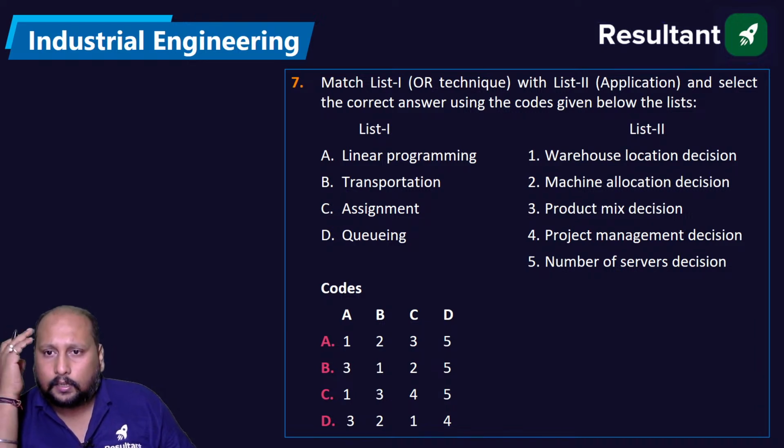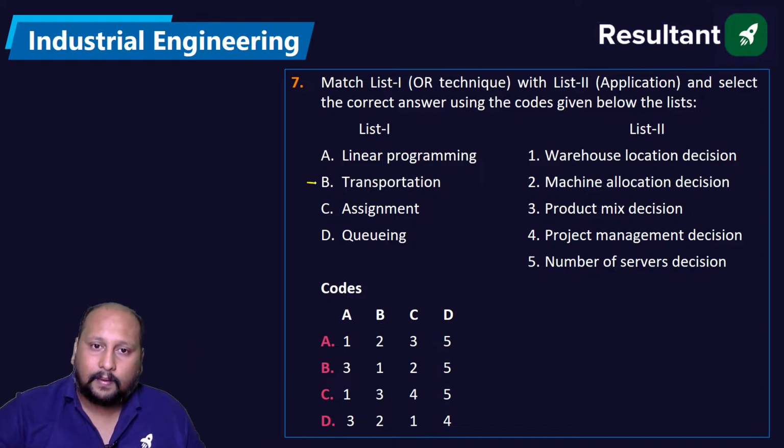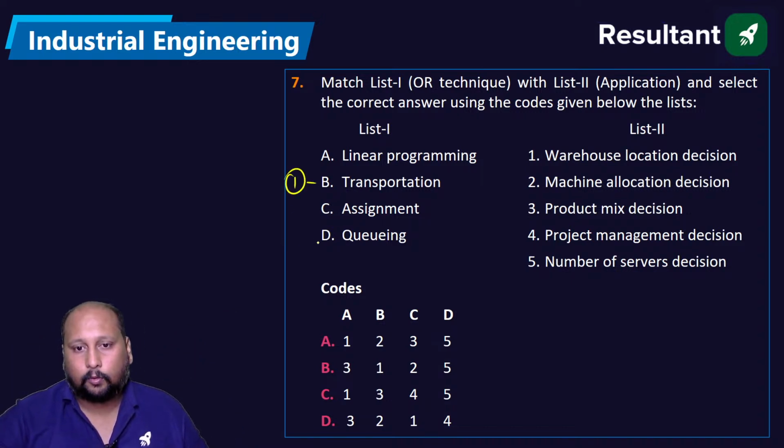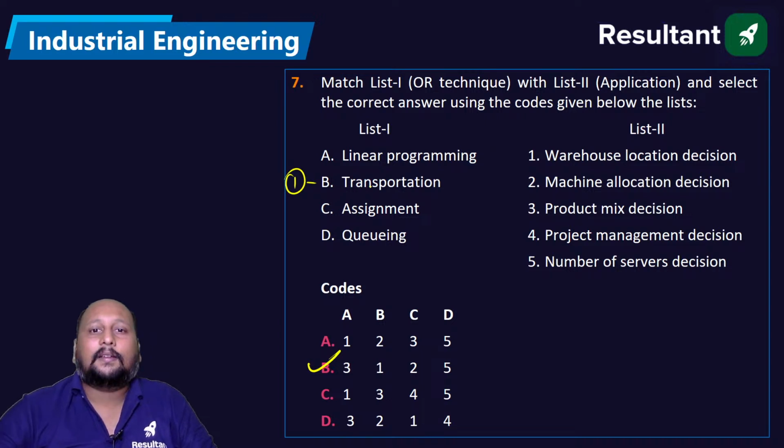Transportation is warehouse location. We have supply and demand, so B will be equal to 1. So straight away, option B is the correct answer. I had only one option, but let's try to understand.